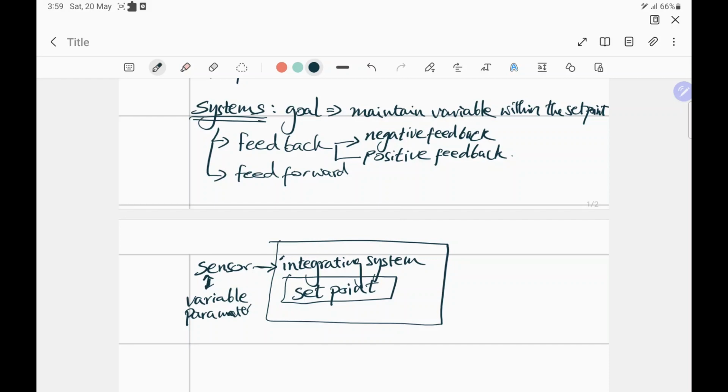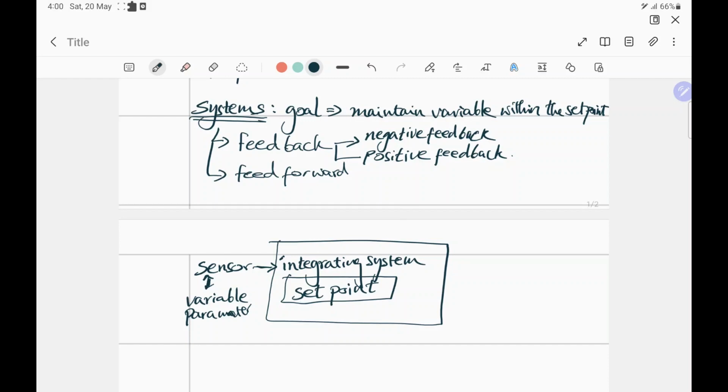It's sort of like, is it too much or is it too little, or is it just right, like Goldilocks. So if the value of the variable is within the set point, then the integrating system says, okay, everything's going nicely, let's just keep things going as they are.